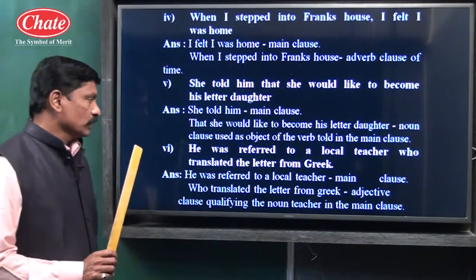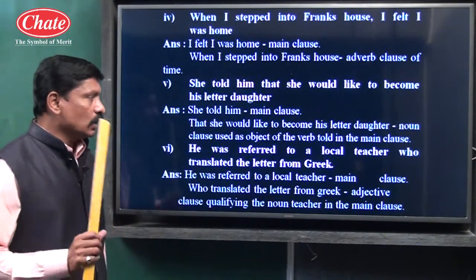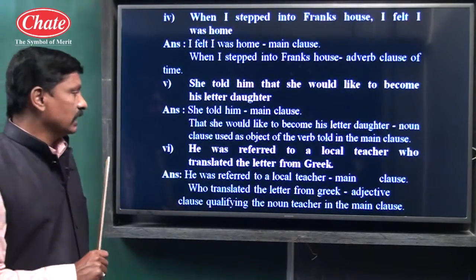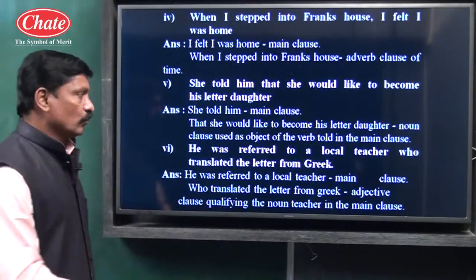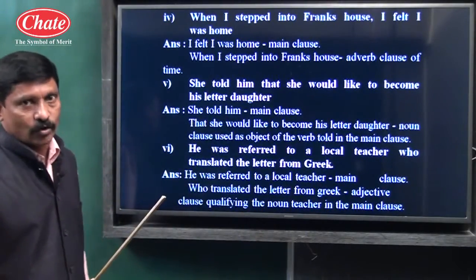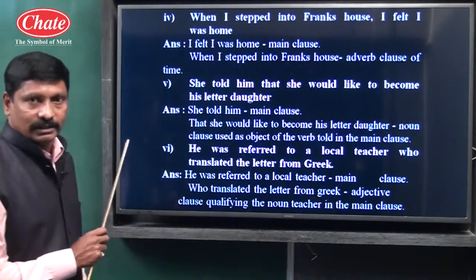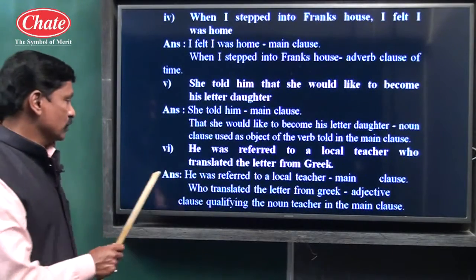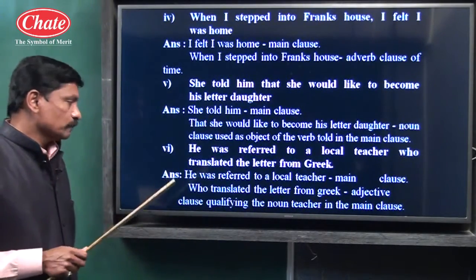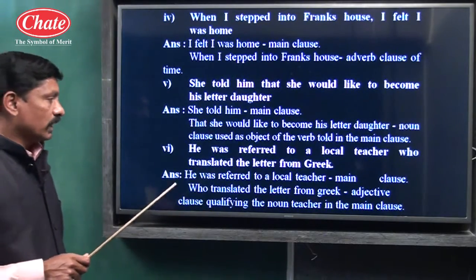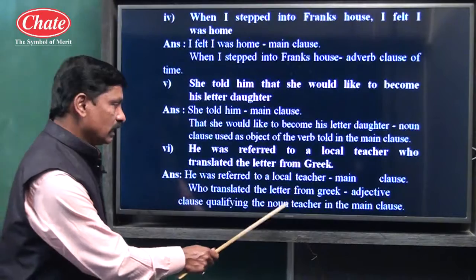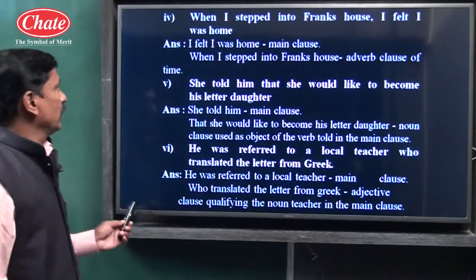Example number 6. He was referred to a local teacher, main clause, who translated the letter from Greek. From who up to Greek, this is a subordinate adjective clause, because it qualifies the noun in the main clause. See, answer is written, children. He was referred to a local teacher, main clause, who translated the letter from Greek, subordinate adjective clause qualifying the noun teacher in the main clause.